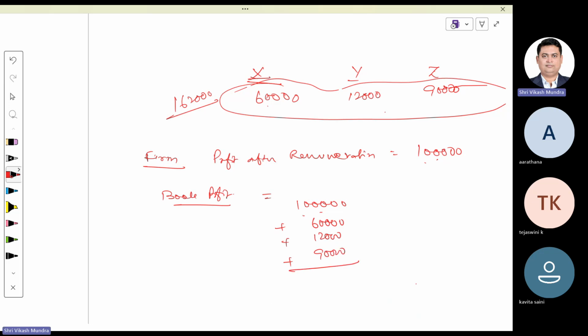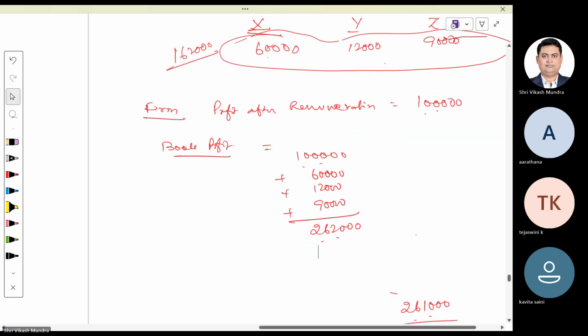So that we got 2,62,000 as book profit. 90% of it comes to 235,800 and 1,50,000. Whichever is higher, that means 235,800 is the maximum limit.